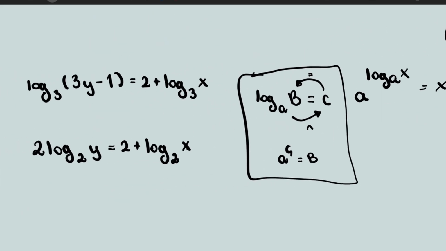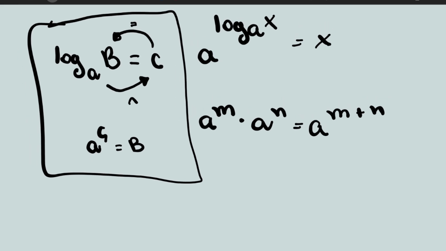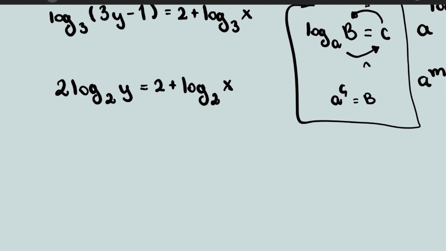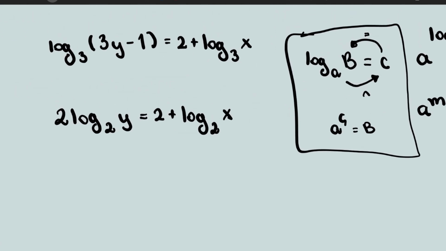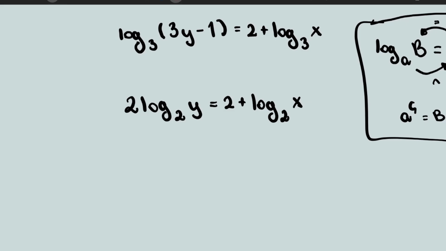So also you need to remember that a to the m times a to the n equals a to the m plus n. So if you're multiplying two different powers, you're just gonna add the exponents. So this is all the three things that you need to know, and then you're gonna use a quadratic formula, but honestly that's very chill, so let's not worry about it right now.